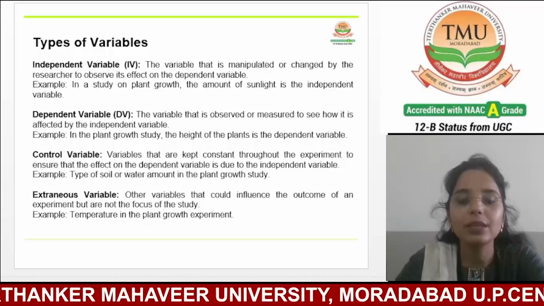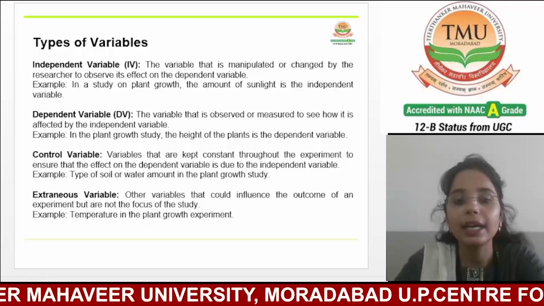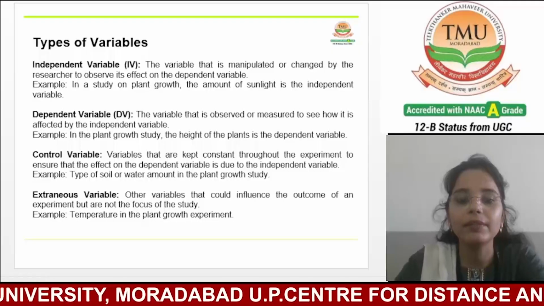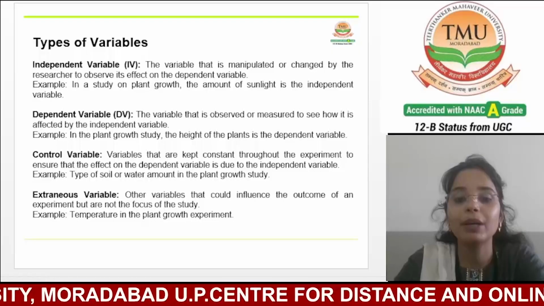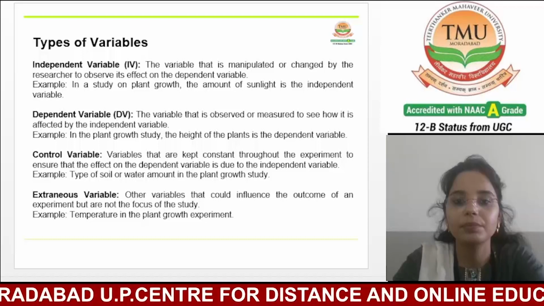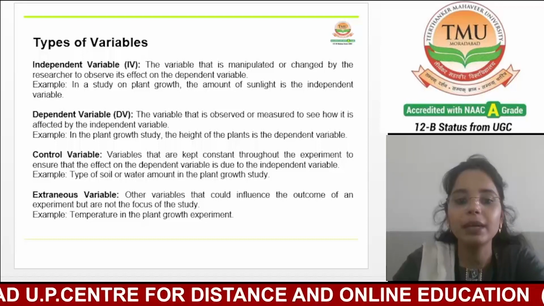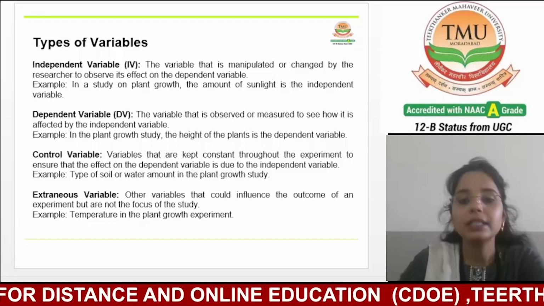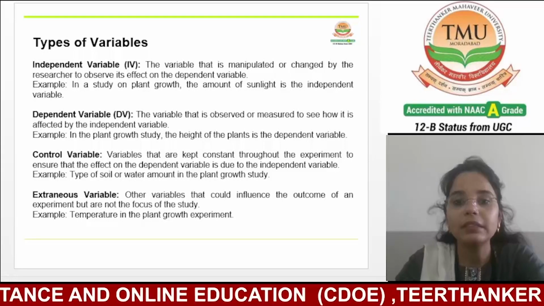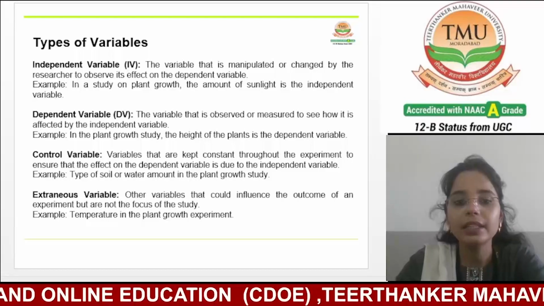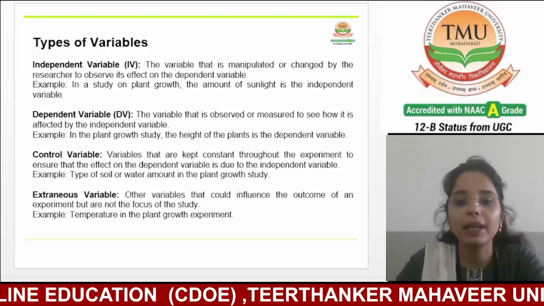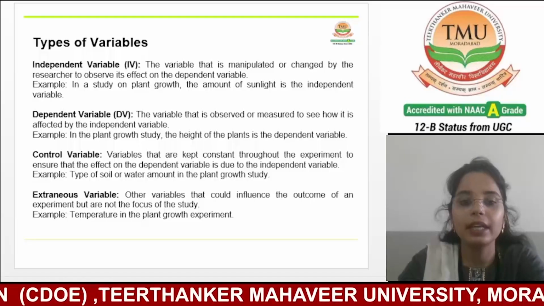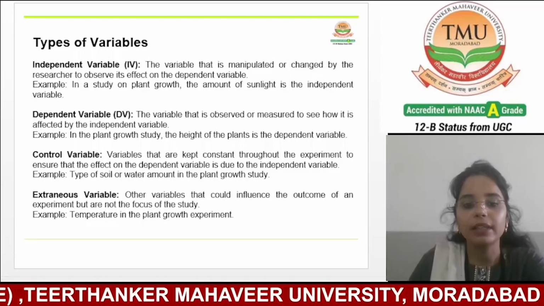Continuing with the plant growth example, the height or biomass of the plants would be the dependent variable because it varies depending on the amount of sunlight provided. In research, the dependent variable reflects the outcomes that the researcher is interested in explaining or predicting. A clear relationship between the independent and dependent variables provides evidence of how one factor can influence another.